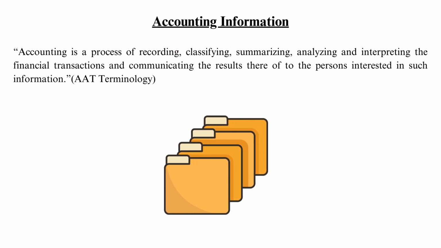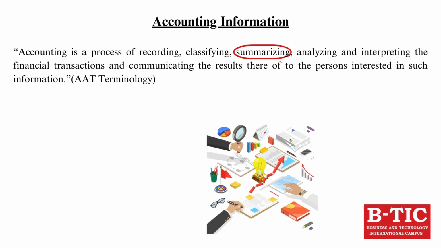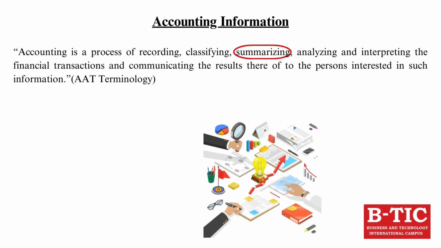Step number three, summarizing. Accounting information of financial transactions are then summarized, meaning the data from the basic records are grouped into appropriate categories. So, any information that is related to the profit and loss statement will be recorded in the profit and loss statement. Example, sales, profit, expenses will be recorded in the profit and loss statement.